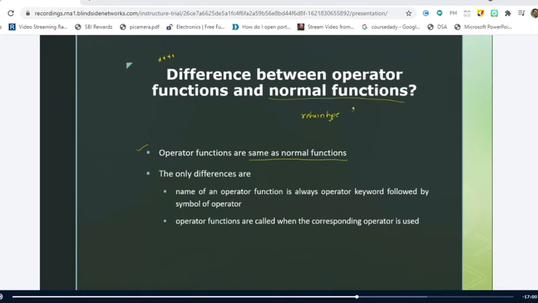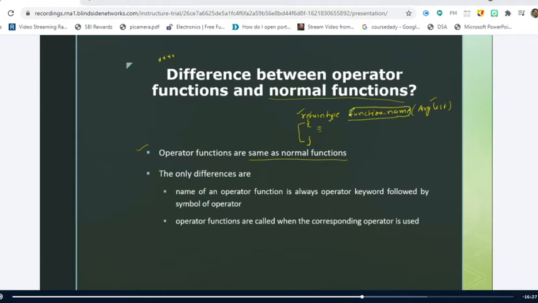Return type, function name, then parameters: the function name and argument list, and then we'll write some code related to this function. Is it right or not? So these operator functions are also similar. They have the return type, they have the argument list, and as I told you, they have the instructions to perform the operator work.